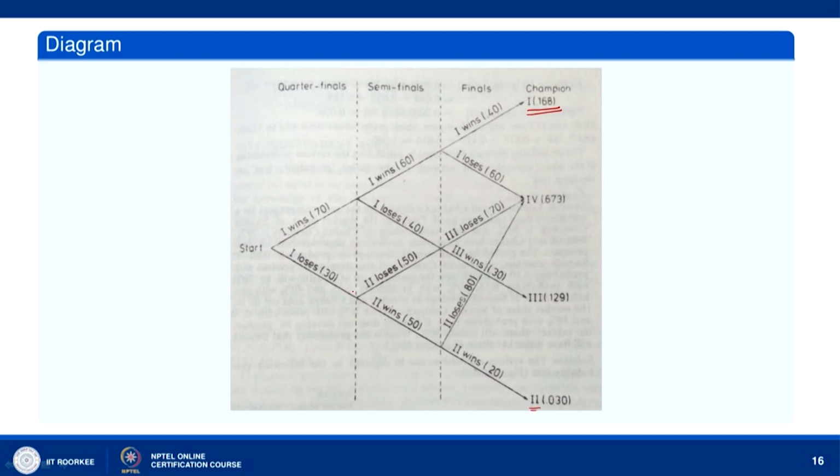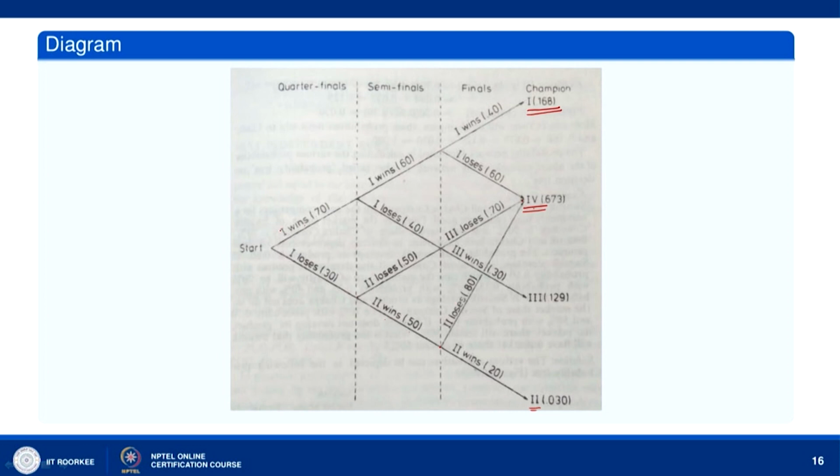Now, if 2 loses in the semi-finals, then 3 wins. Third then plays with player 4 in the finals. If 3 loses, 4 becomes the champion. So, 3 losing means 4 becomes the champion. Now, here if 2 wins, then he plays with player 4. At this point, if he loses, 4 becomes the champion.